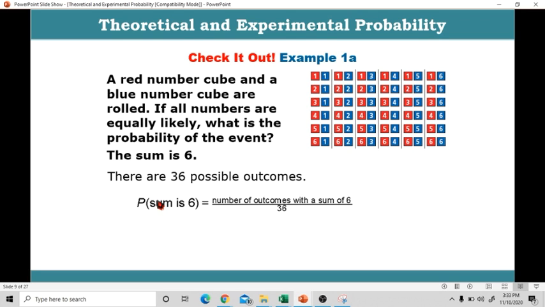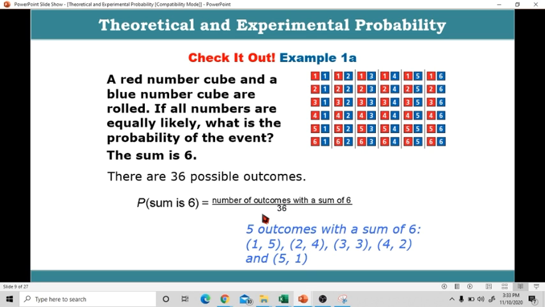The probability na sum is 6 is equal to number of outcomes with a sum of 6 all over 36. There are 5 outcomes with a sum of 6. These are 1, 5, because 1 plus 5 is equal to 6. Next, 2, 4, because 2 plus 4 is equal to 6. Next, 3, 3, because 3 plus 3 is equal to 6. 4, 2, because 4 plus 2 is equal to 6. 5, 1, because 5 plus 1 is equal to 6. Then the answer will be 5 all over 36. Kaya again, kapag fraction form yung probability, it should be simplified.